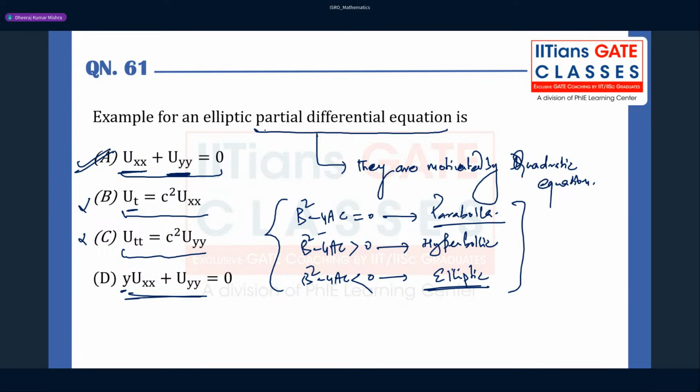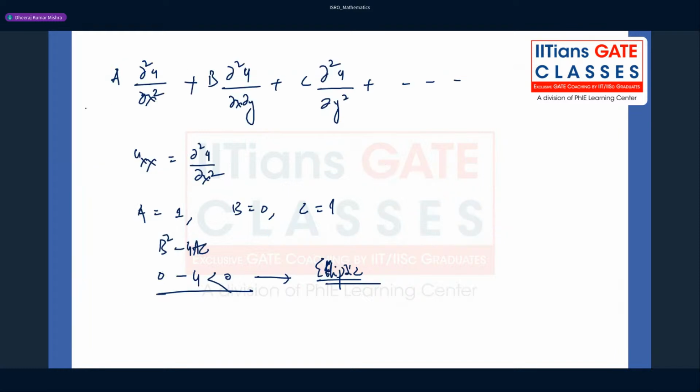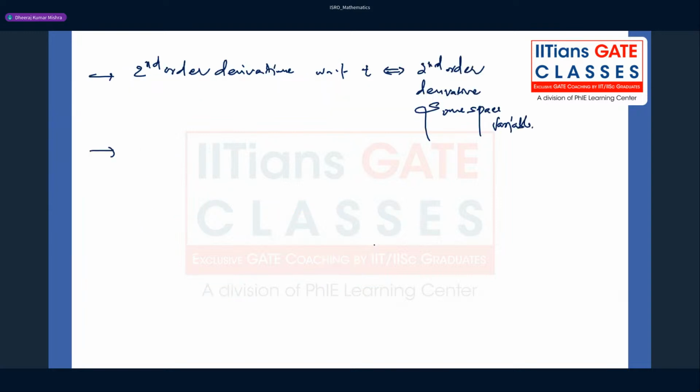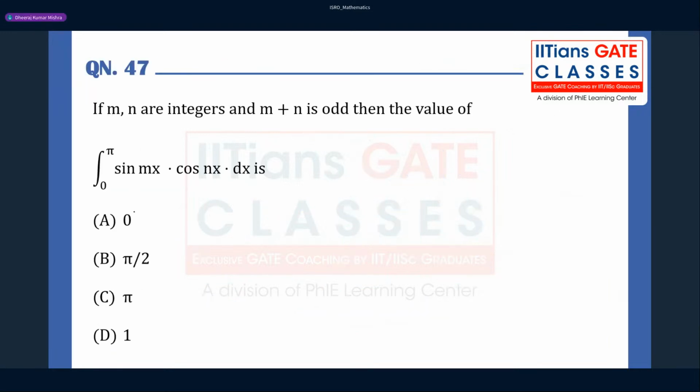You have to remember the fact that the classification of partial differential equations is motivated by the classification of quadratic equations. Since this is nothing but a discriminant situation, b square minus 4ac, your differential equation will be of this form. So you need only a, b, c, and you can decide. Fine. Let's move ahead.